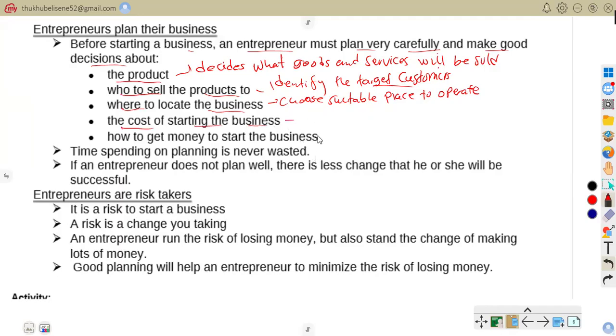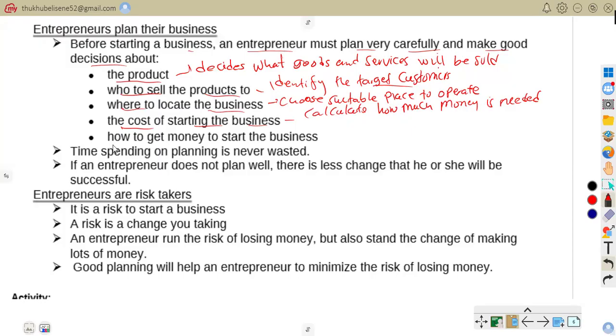The cost of starting a business also you must take into consideration. Calculate how much money is needed. That is that. Calculate how much money is needed.